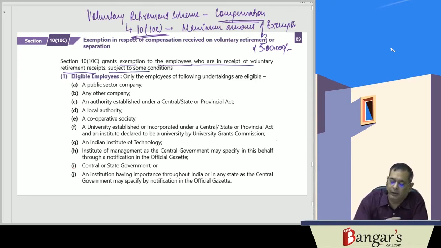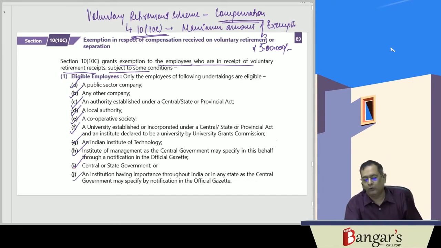Eligible employees are those of a public sector company, any other company, authorities established under a Central, State or Provincial Act, a local authority, a cooperative society, universities established under a Central, State or Provincial Act, or any institute declared to be a university under UGC, Indian Institutes of Technology, Indian Institutes of Management, central government, state government, and institutions of importance throughout India or in any state as the central government notifies. So all the persons are covered basically.